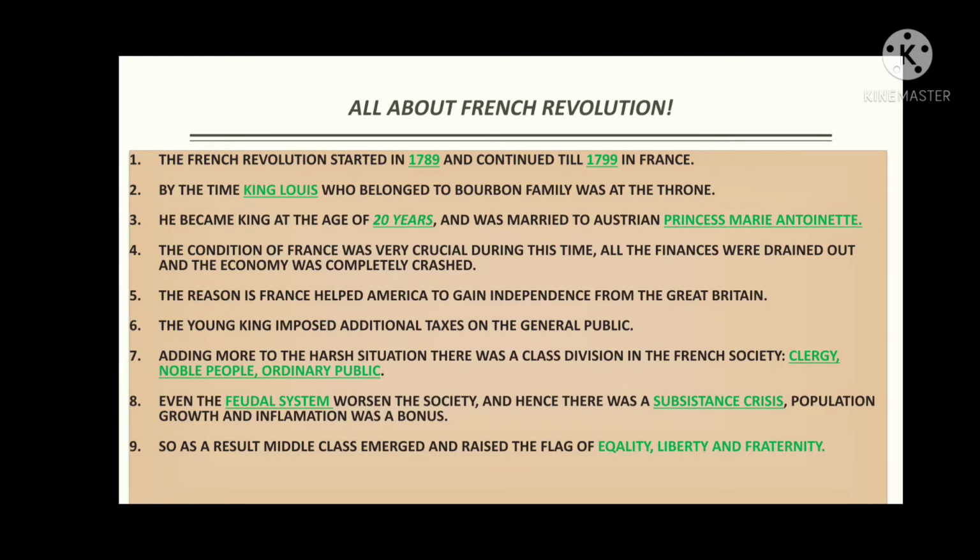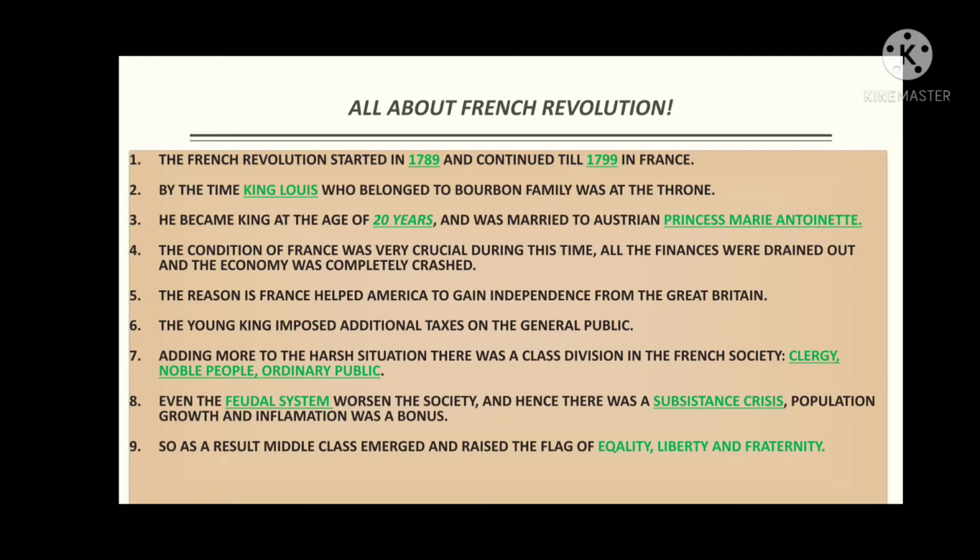The condition of France was very critical during this time. All the finances were drained and the economy had completely crashed. By the time the French Revolution took place, the economic condition of France was totally crashed and shattered.